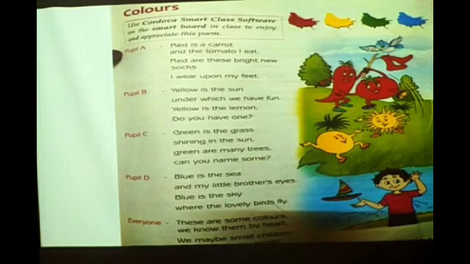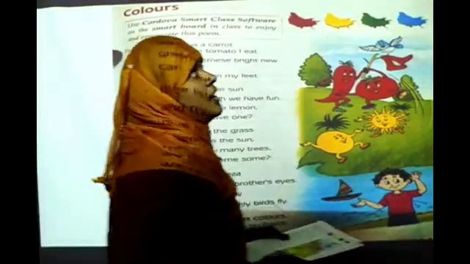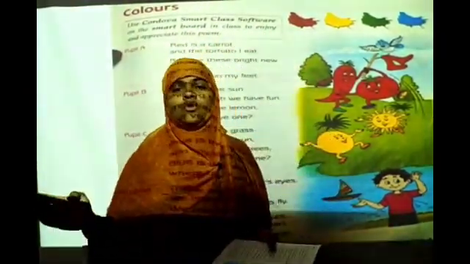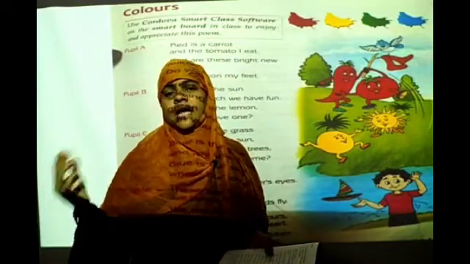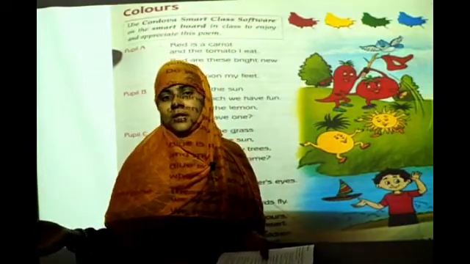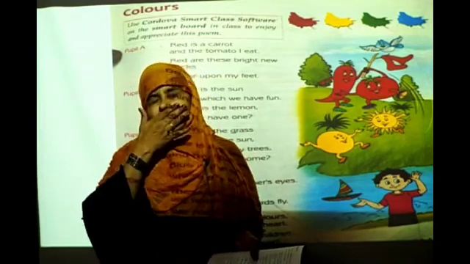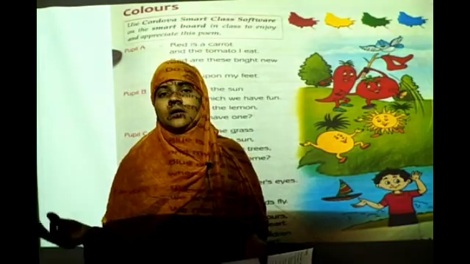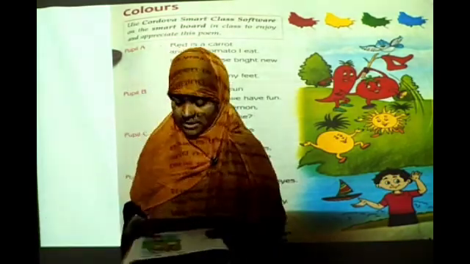Okay. Your homework is to write, for 10 colors, you have to name a few things. Means red color means apple, like this. If green color is there, trees, watermelon, like this you have to write. Okay. This is the homework I will give you. Till now, Jazakallahu khair, children.